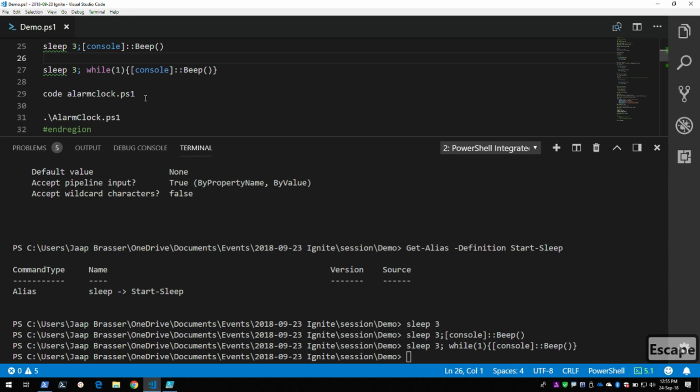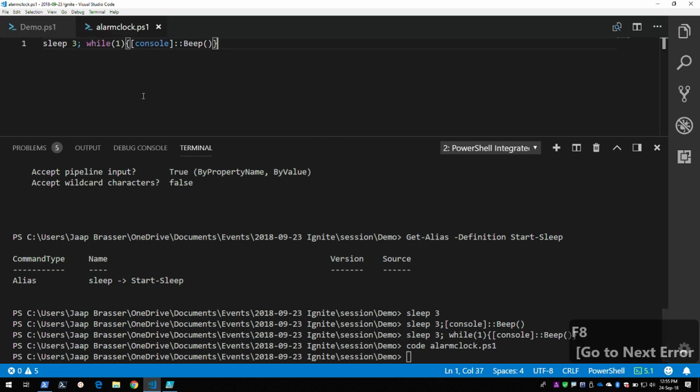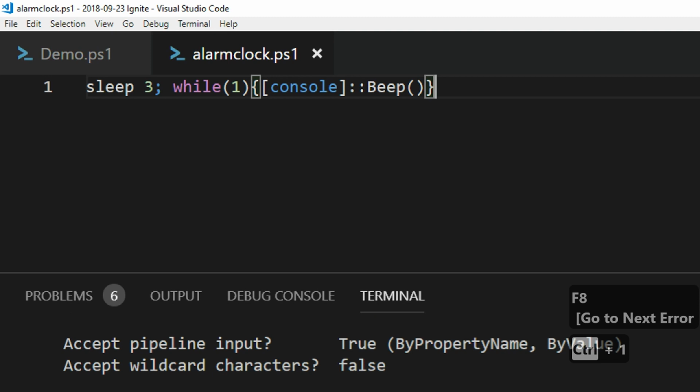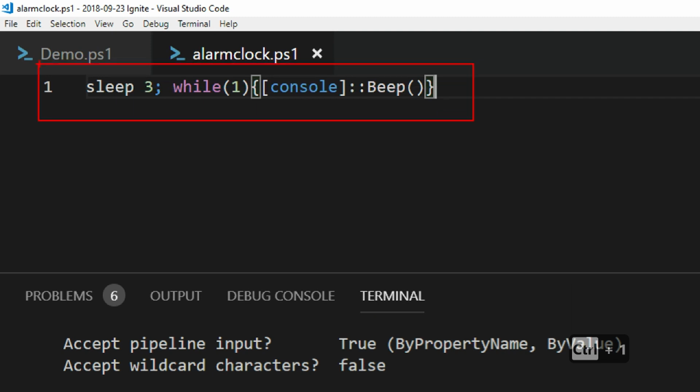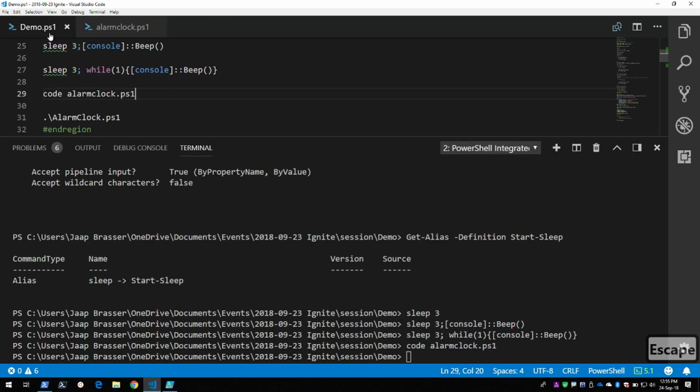So what we can do, if we want to turn this into a script, we can put it in a PS1 file, which is a PowerShell file. And I'll open up the script. So we can see I can just put the code in the script, and we can execute this like this. If we want to execute it, we can now type alarmclock.ps1, and we can execute the code.